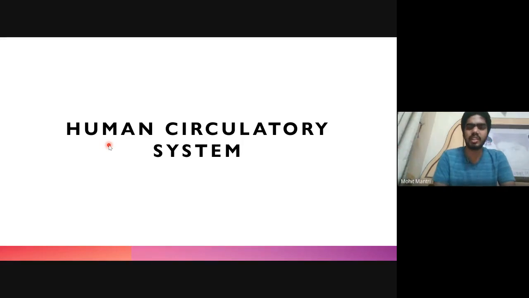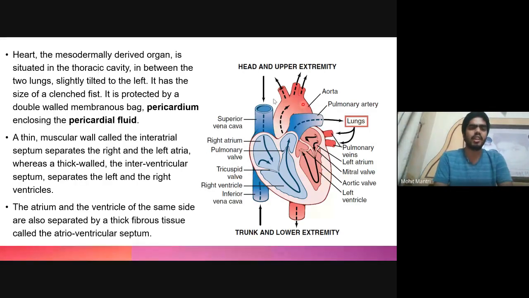The heart is the major organ of the human circulatory system, and it is a mesodermally derived organ present in the thoracic cavity between the two lungs, slightly tilted to the left. It is about the size of a clenched fist, and it is protected by a double-walled membrane bag known as the pericardium, which encloses pericardial fluid. This pericardial fluid helps in preventing shock so that no damage to the heart takes place.